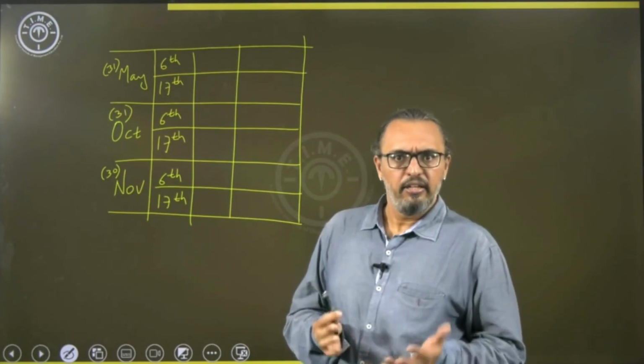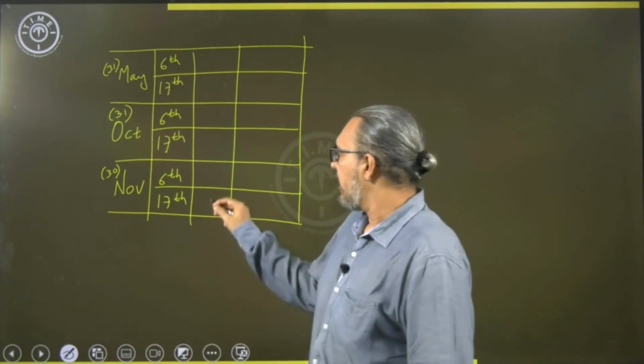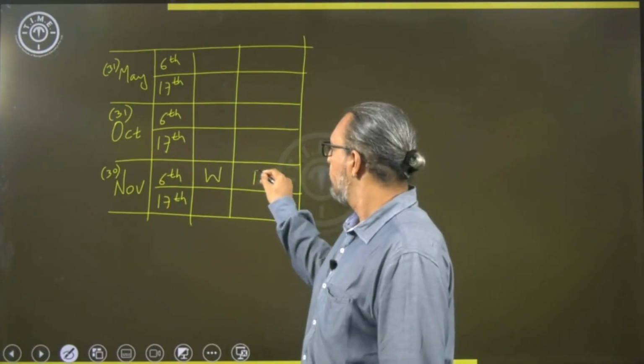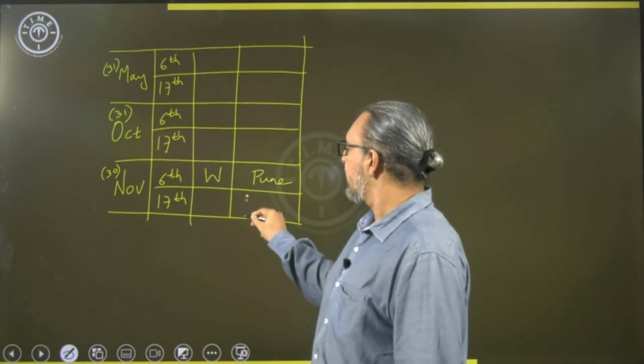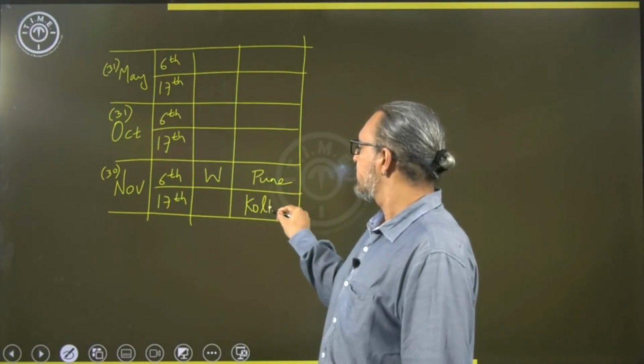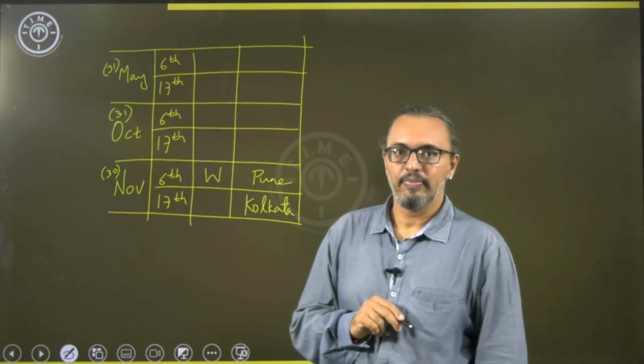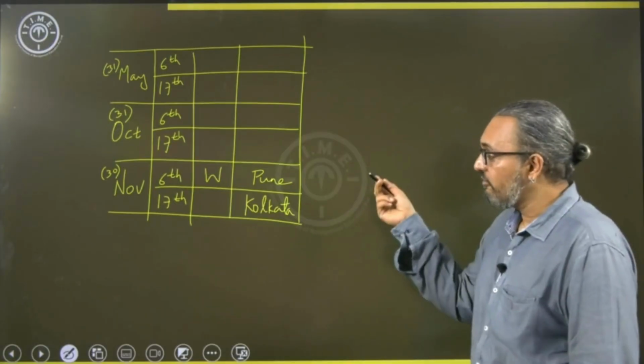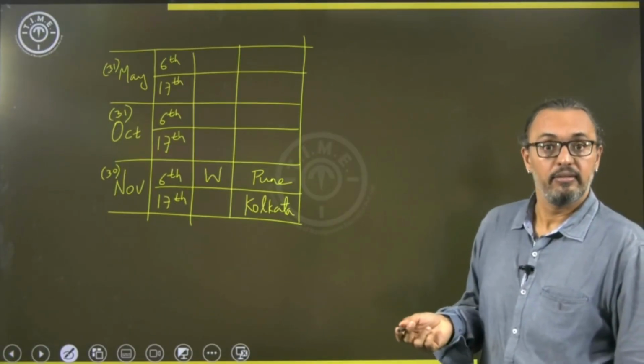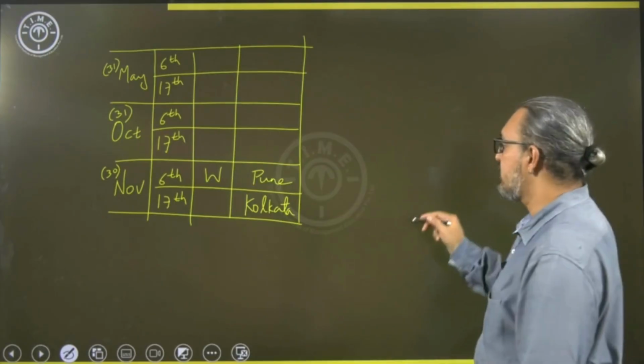So, straight away we can take 2 cases. One, I can have W on the 6th of November who visits Pune. That means the other person cannot be from the same city. It has to be Kolkata. Correct? Now, what is the other? You can have November 17th also as W, Pune. So, let us take that.